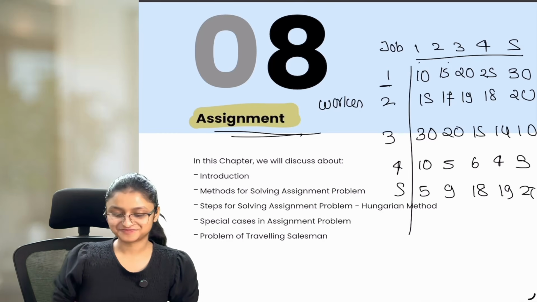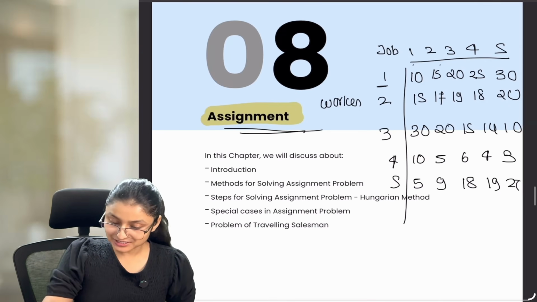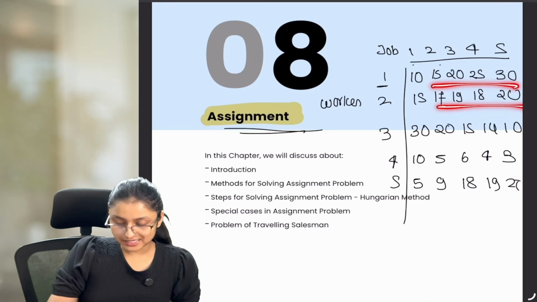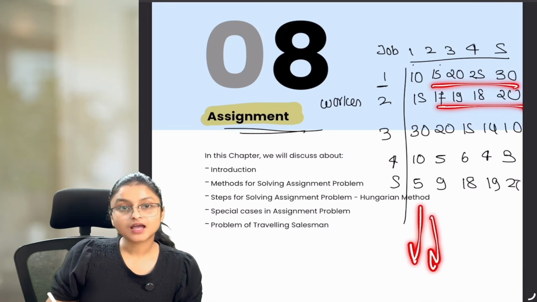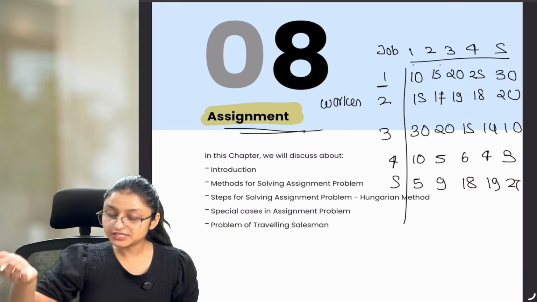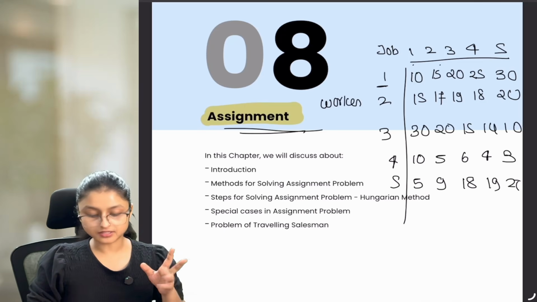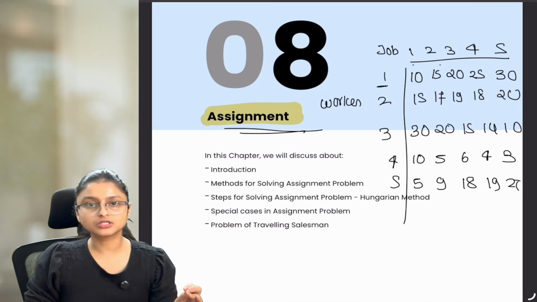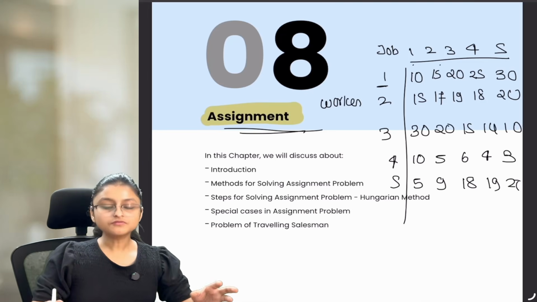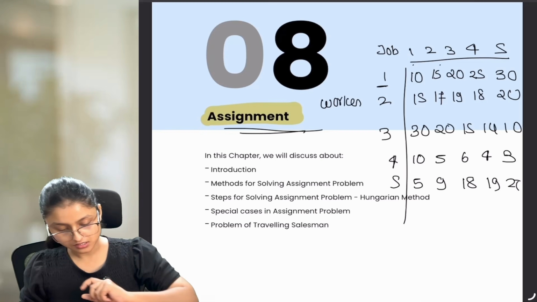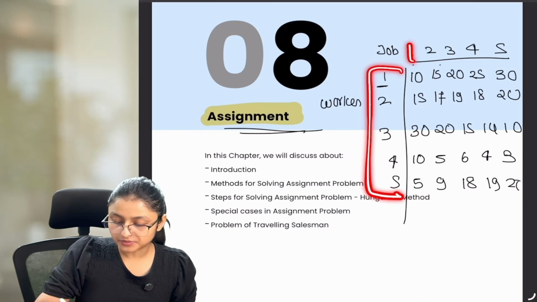Now assign the work such that, whenever we are assigning the work, what will be our aim? If this is time, we want to reduce the time. Keeping that in mind, we have to assign the work to the workers, because it happens in the organization that all the workers cannot perform all the work efficiently. Some workers can perform some work efficiently, but not the other. So this is going to happen in the organization.